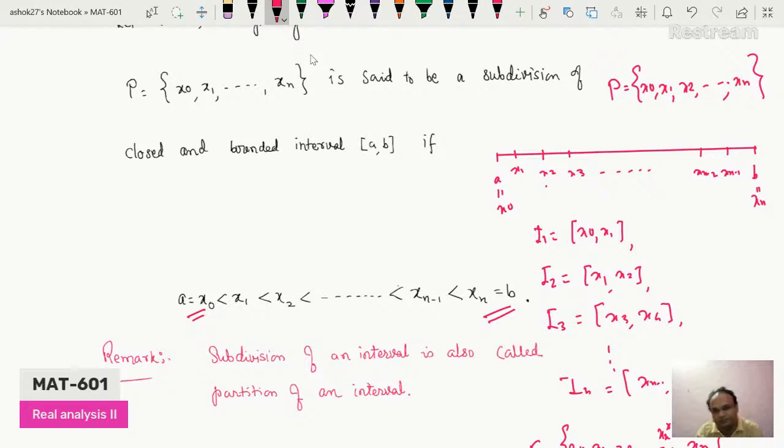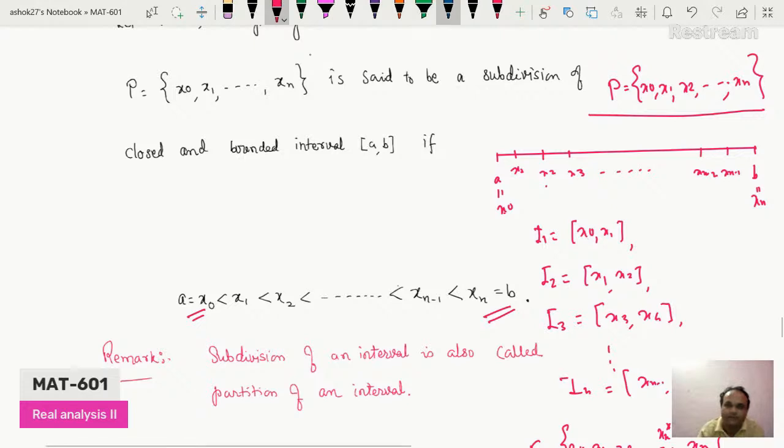Geometrically we can observe, suppose P is a set which contains x0, x1, x2 up to xn, so these n plus 1 points, and suppose the closed interval AB is one closed bounded interval. Here a equals x0, then x1, x2, x3, it goes to xn minus 2, xn minus 1 and xn is equal to b. So here this set P divides this closed interval AB in n parts.